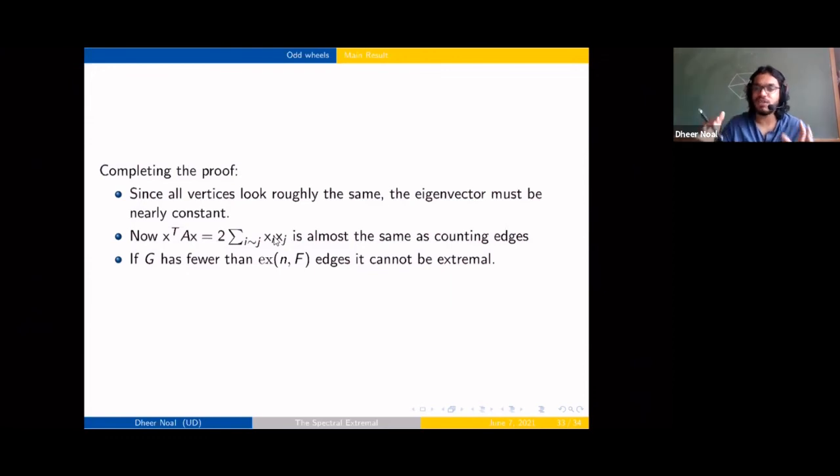So our extremal graph is close to regular, but we still don't have the maximum number of edges. So it's interesting to look into when the spectral extremal happens to be the edge extremal, and when it does not.